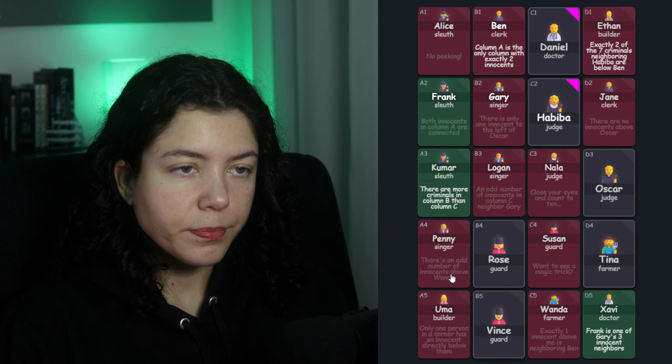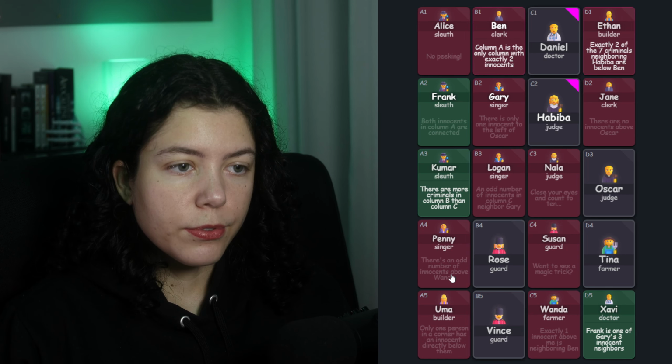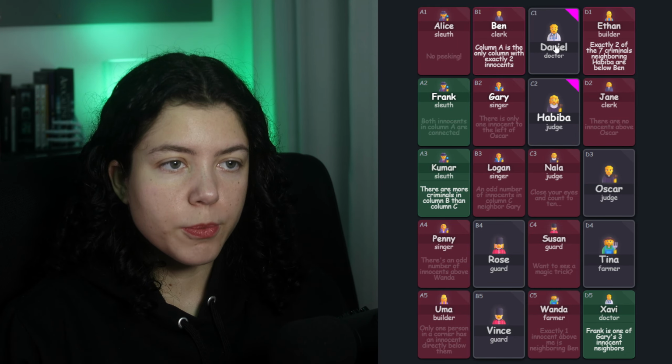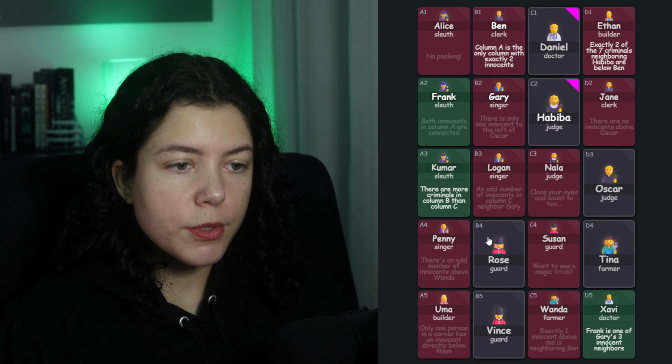Criminals. We have a total 4 criminals in column C because there's 3 revealed and we're gonna have 1 more here in this pair. So there has to be 5 people in column B who are criminals, and that means everybody.